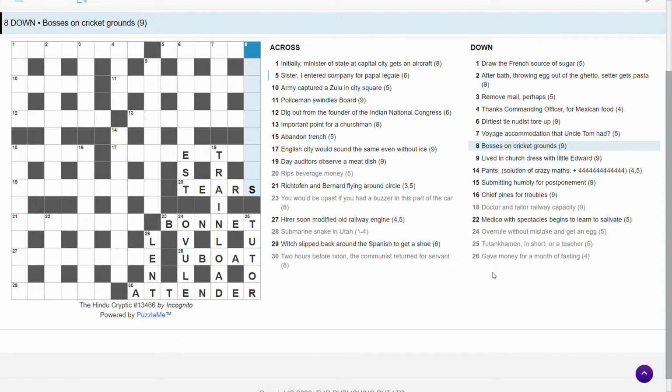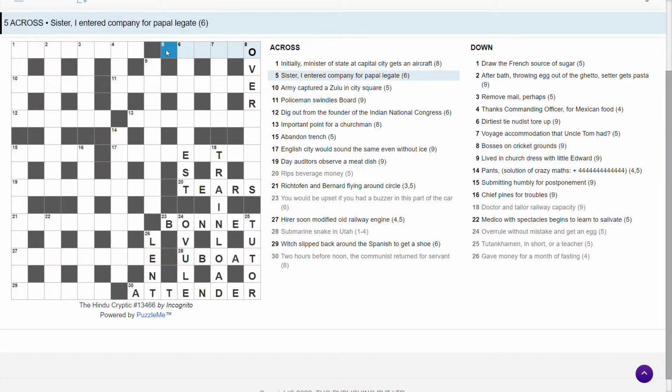Cricket grounds. So pitches, ovals, fields. On could be over. Bosses. Over rules. Over seas. Over cricket grounds. Over. It's going to be over something.